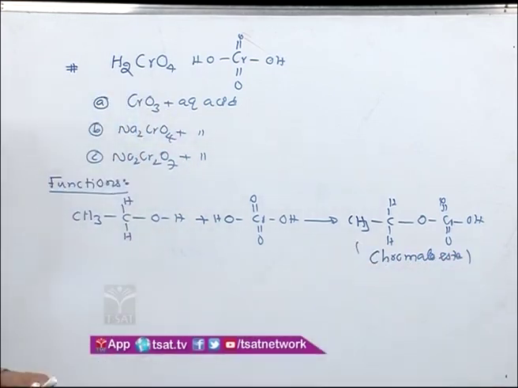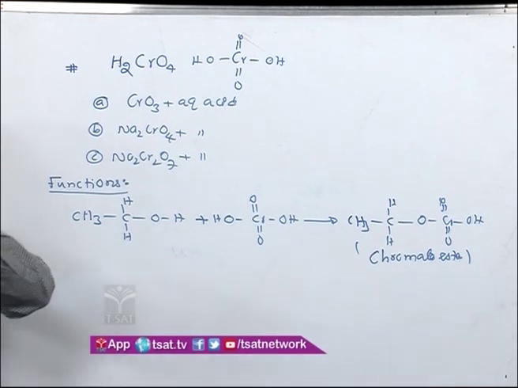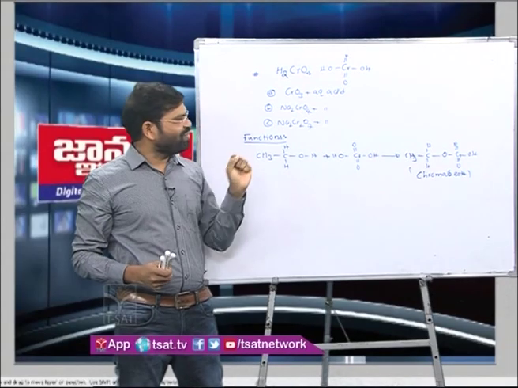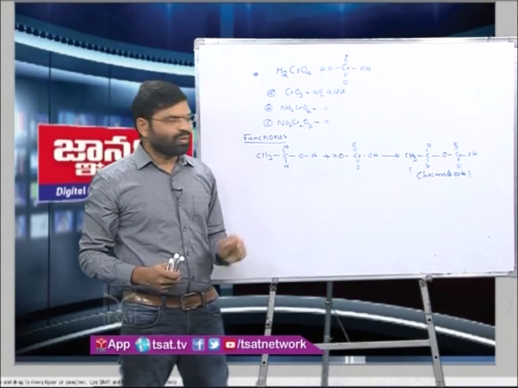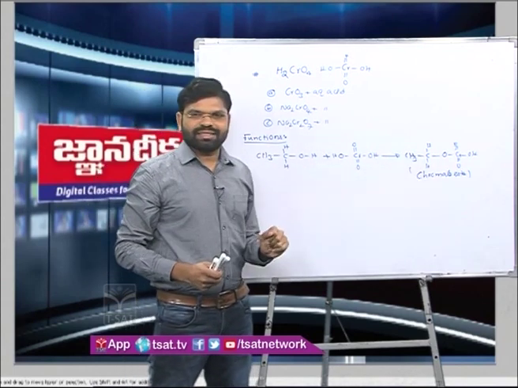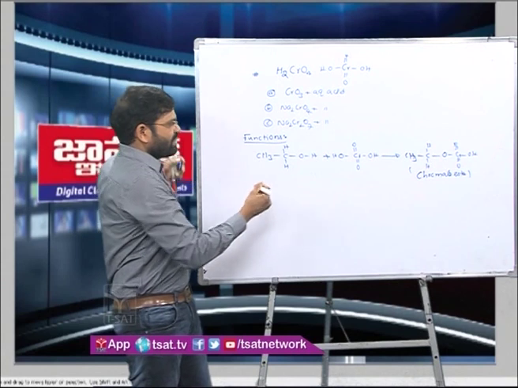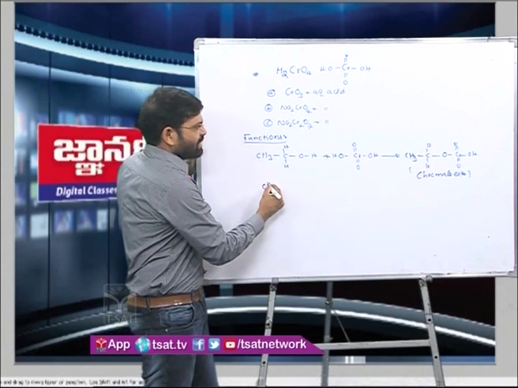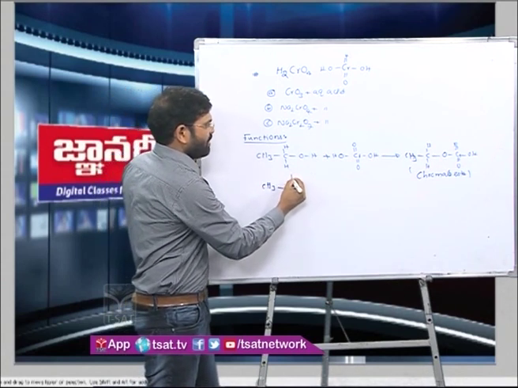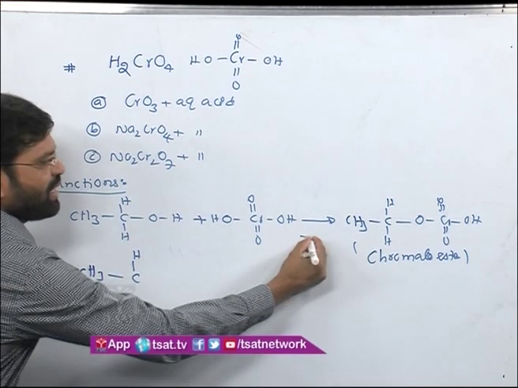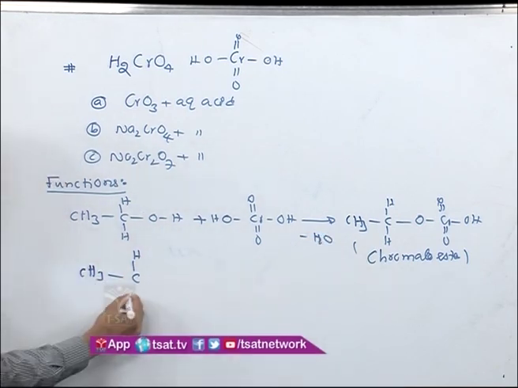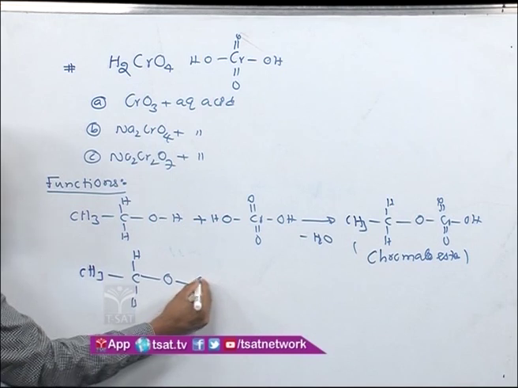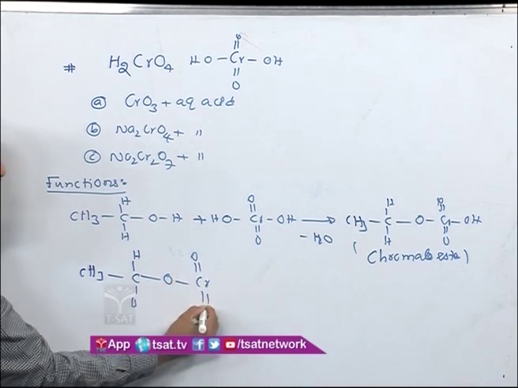Most of the next categories of the eight I have given depend on this first step. First of all, it forms the chromate ester. In the second step, it gives the CH3, with elimination of water. This is minus water that I have written, then hydrogen, oxygen, Cr double bond oxygen, and here OH.